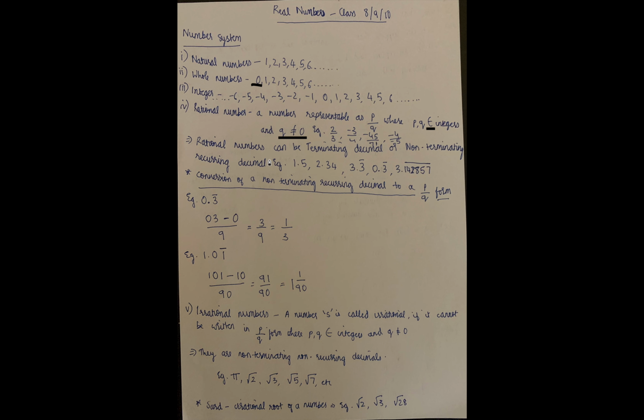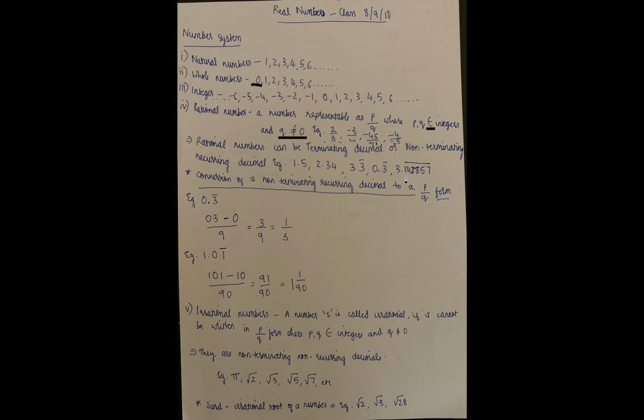Now what do you mean by terminating decimal? See, the name has it. Terminating means it stops after a specific point. For example, 1.5, 2.34. These both are examples of terminating decimals. So these can be easily converted to p by q form.